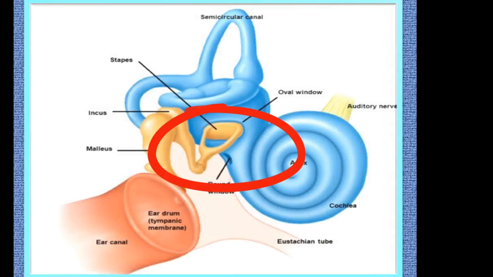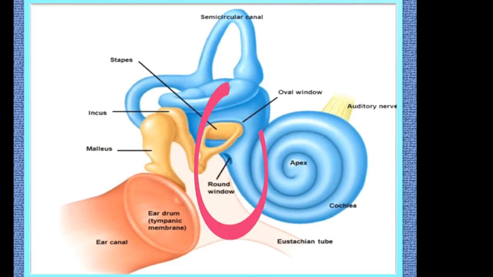So oval window and round window are two openings seen at the extreme part of the middle ear. They have a close contact with the internal ear. The oval window gets attached with the stapes so that it can transmit the vibrations to the inner part of our ear.